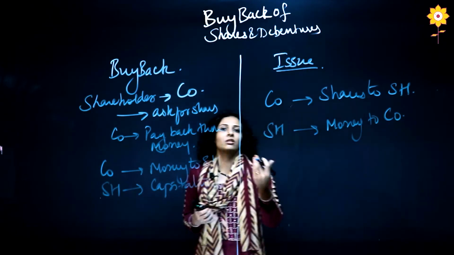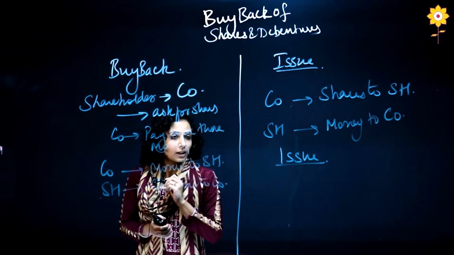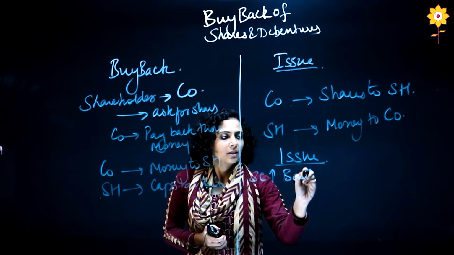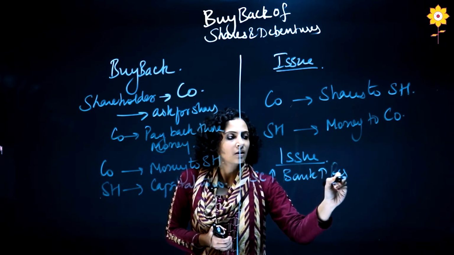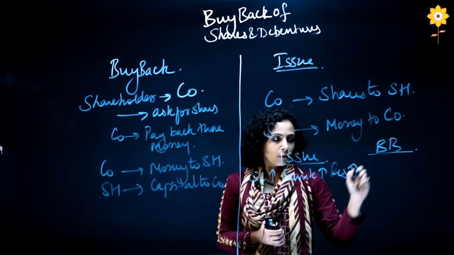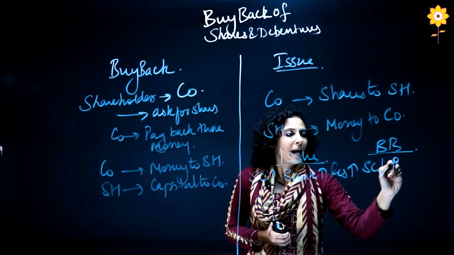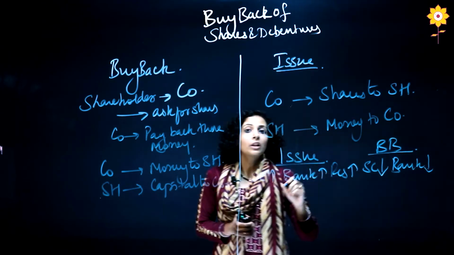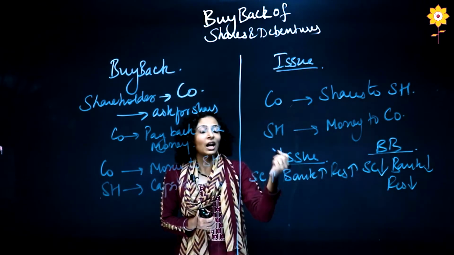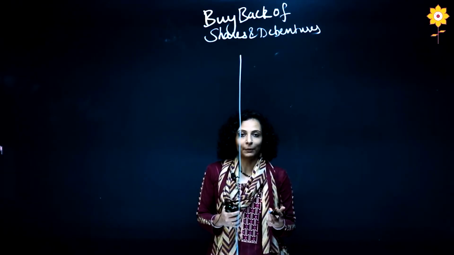Now let us see how it changes the balance sheet. So when it is issue, in issuing of shares, what is happening? The share capital is increasing, the bank balance is increasing, and even the reserves are increasing if the issue is at premium. In buyback, it is reverse. The share capital is reducing because we are giving back the money, our bank balance is reducing, and if we don't have enough bank balance, we are giving back the money through reserve. So even our reserve is getting reduced. So now we have seen what happens when buyback is happening in a company.